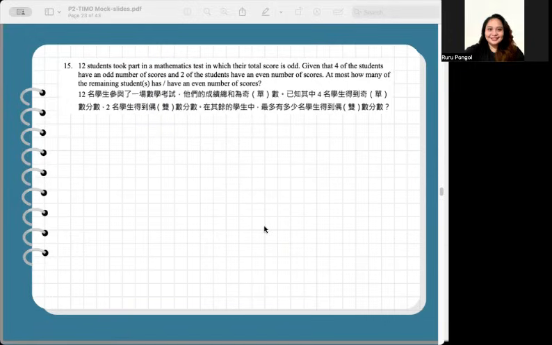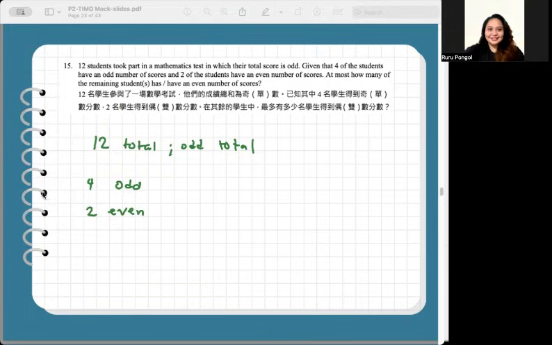Given that 4 of the students have an odd score, and 2 of the students have an even score, so there are 12 students in total, and their total score is odd. 4 got odd, 2 got even, so that would be 6 students that we have their partial scores.